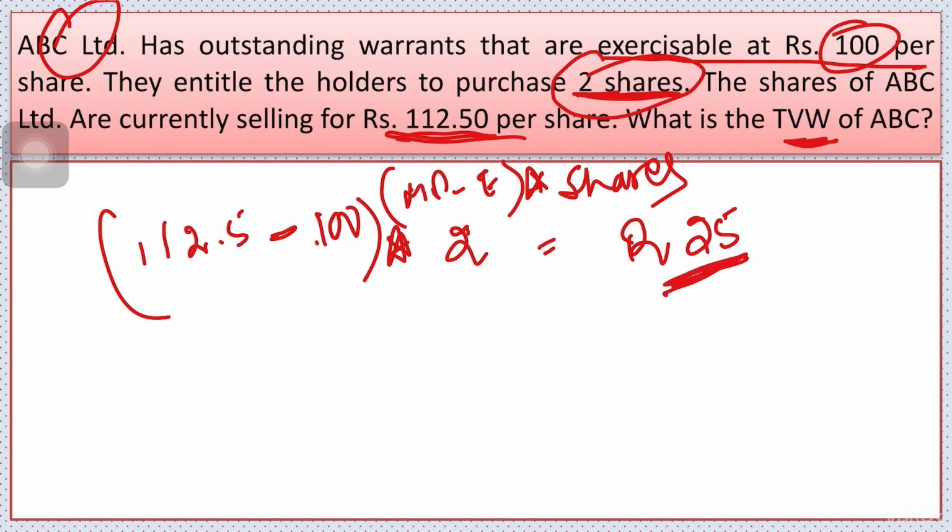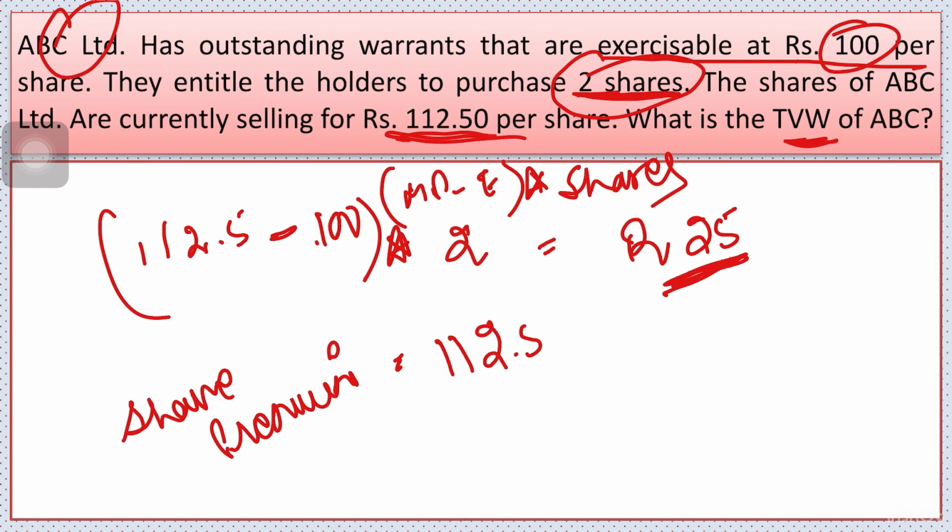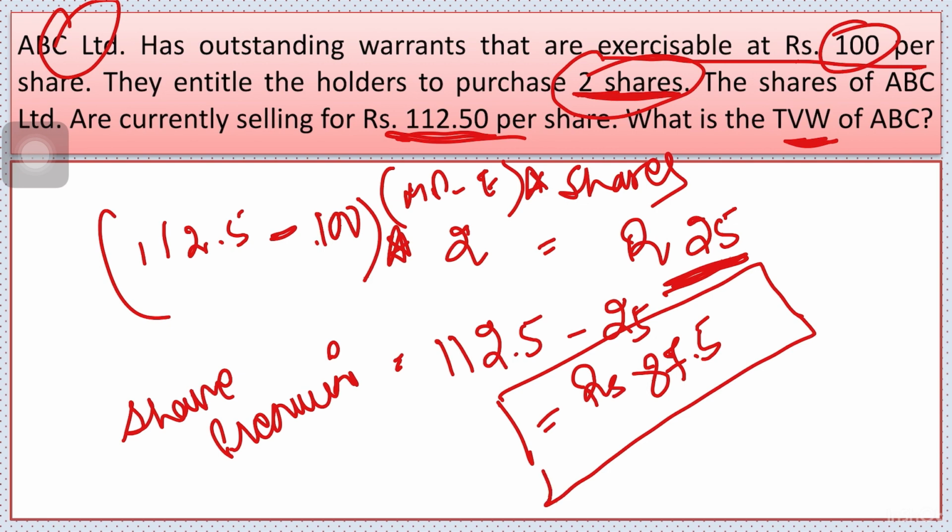And from the same question, if I have to compute the share premium, what is the formula for the same? Market price, that is 112.5, minus theoretical value, that is 25. This comes out to be rupees 87.5. This is the share premium. This is the warrant premium. Alright.